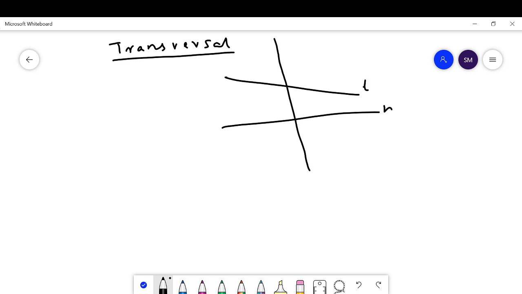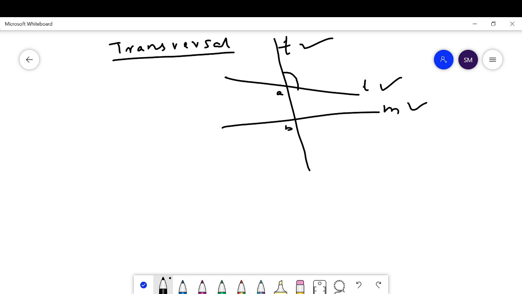Suppose L and M are two lines, and T is the transversal of L and M. It intersects lines L and M at two distinct points. Suppose this point is A and this is B.